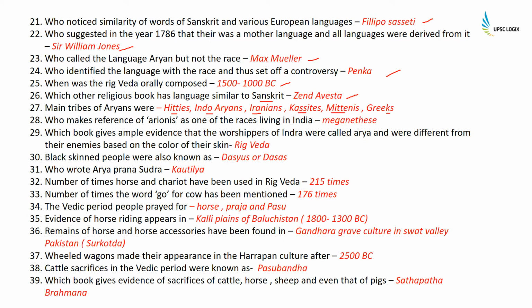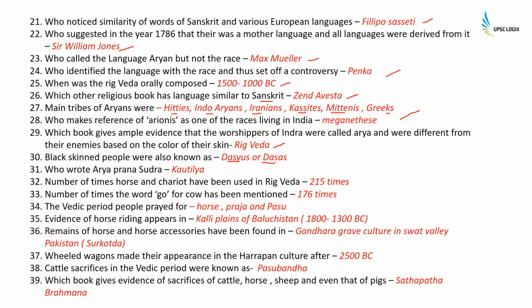Who makes reference to Aryans as one of the races living in India? Megasthenes. Which book gives ample evidence that the worshippers of Indra were called Arya and were different from their enemies based on the color of their skin? It is the Rig Veda. Black-skinned people were also known as Dasyus or Dasas.